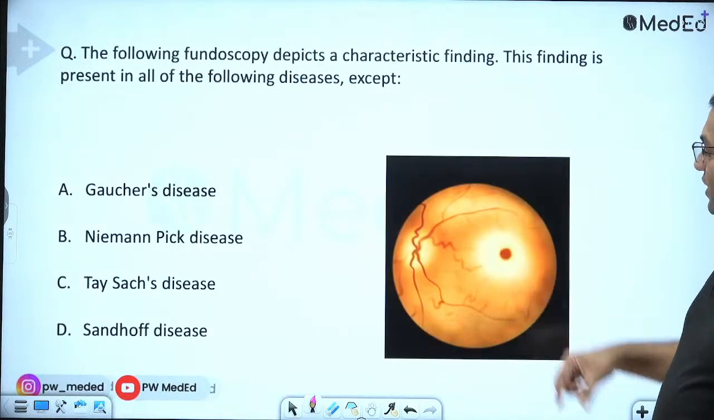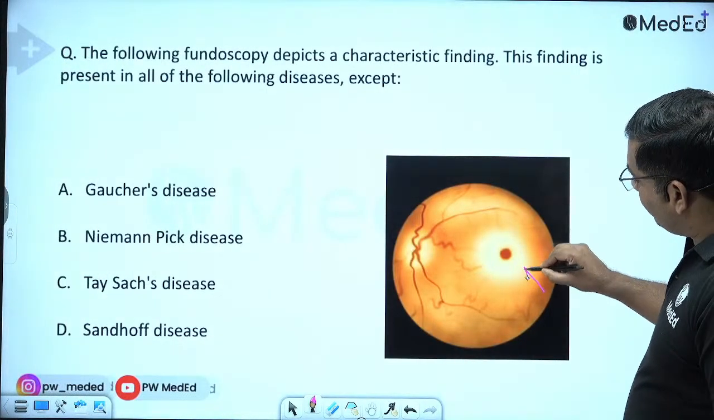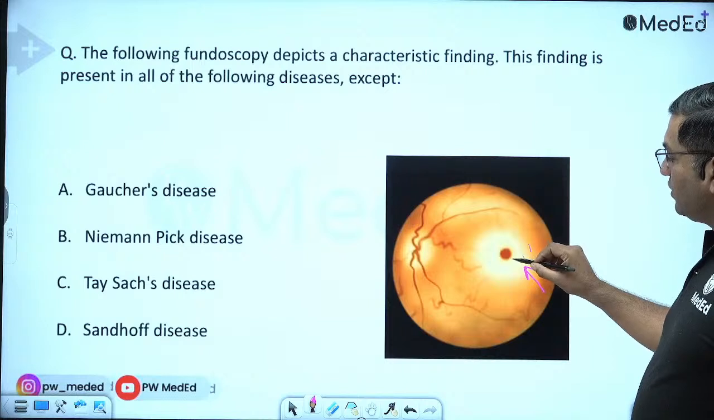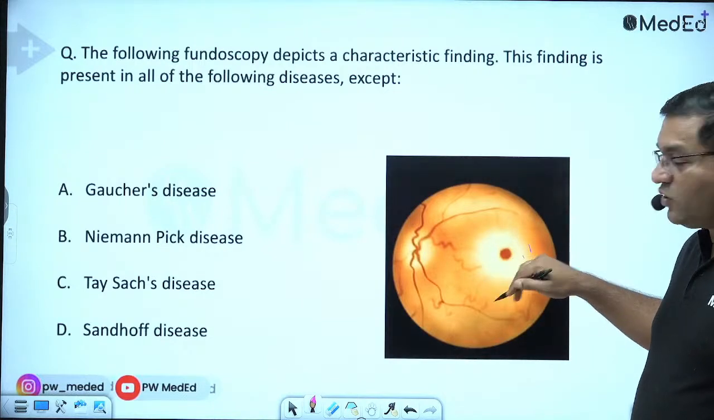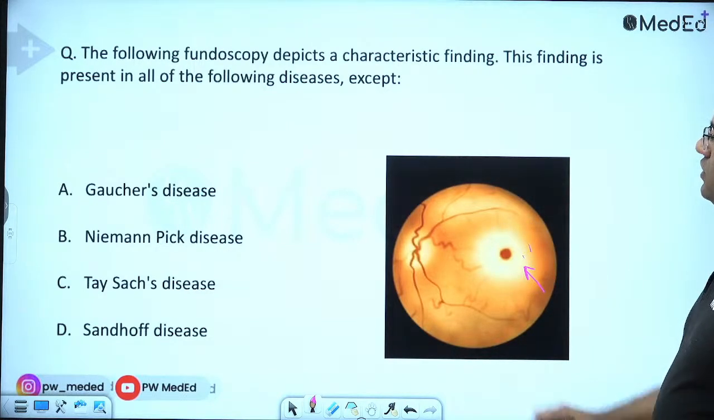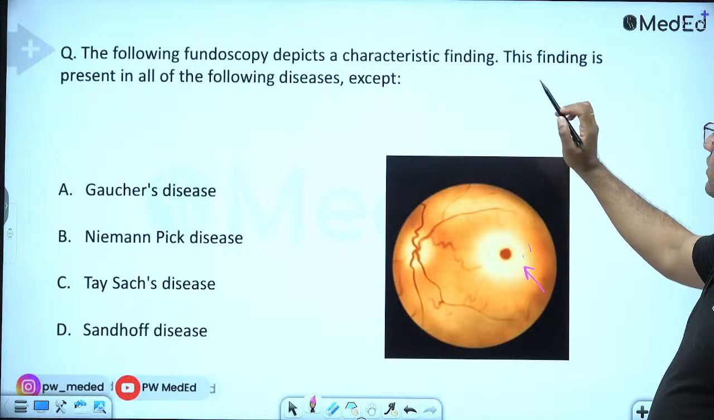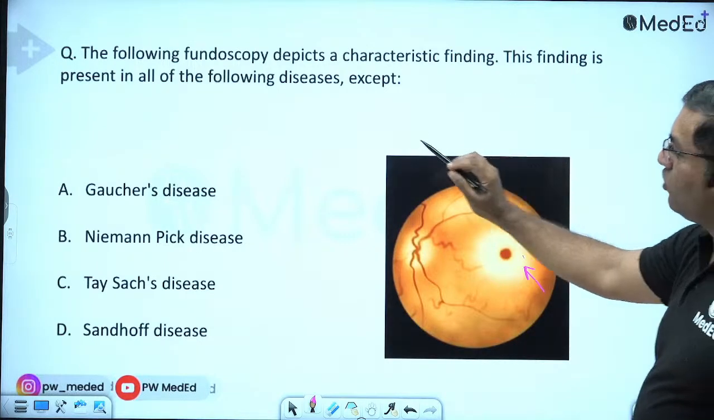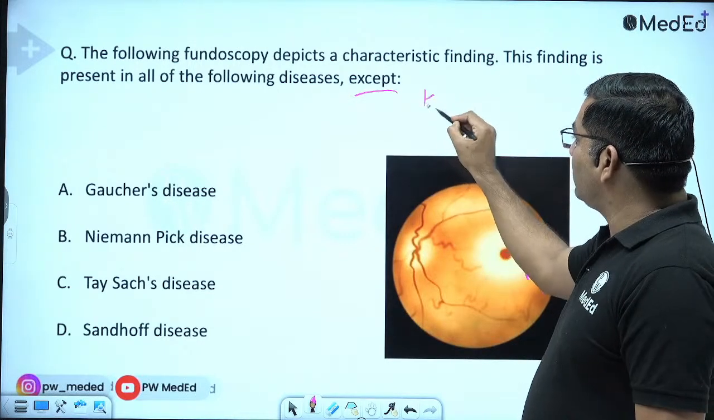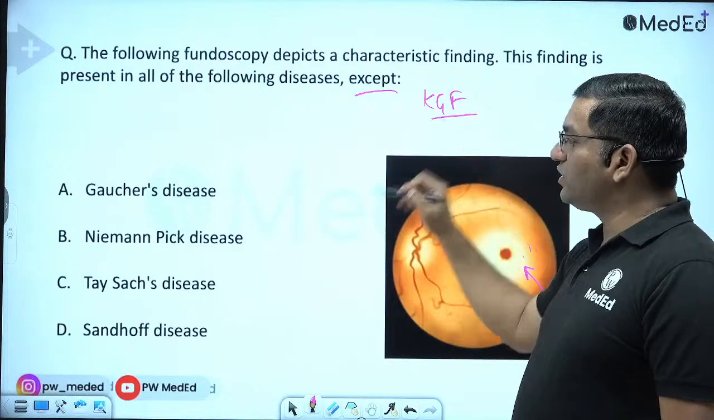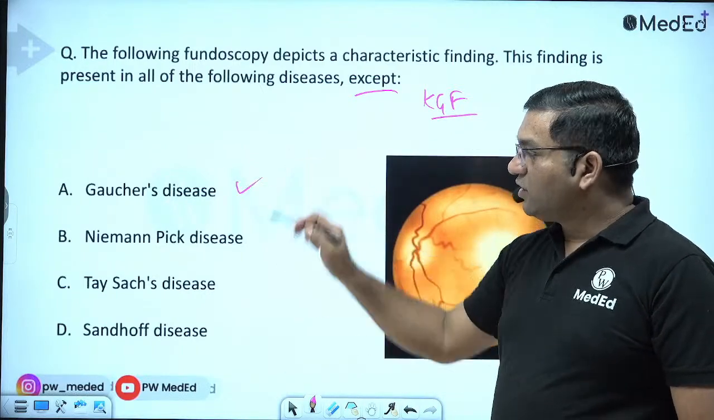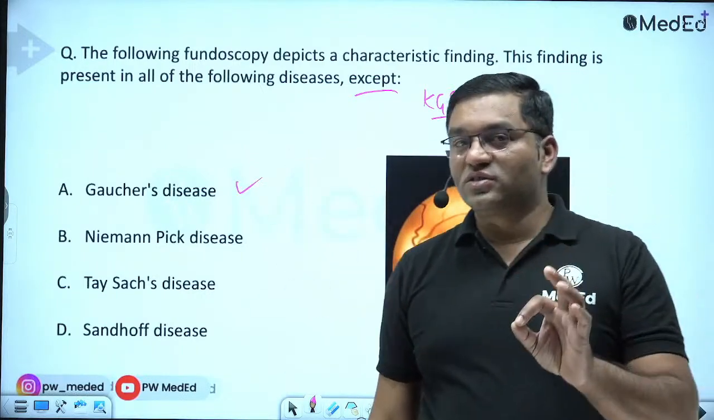Now see, this is cherry red spot. The retina appears bright, and the periphery is white because of peripheral deposition of lipid. The following fundoscopy depicts a characteristic finding. This finding is present in all of the following except, so it is not seen in KGF, Krabbe's, Gaucher and Fabry's disease. So here the answer is Gaucher's disease. So do Gaucher's properly.